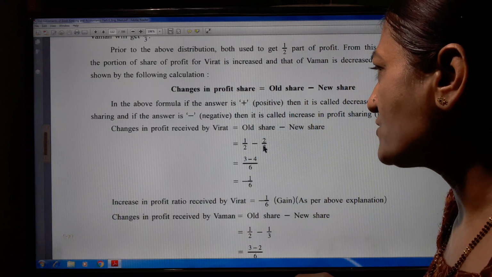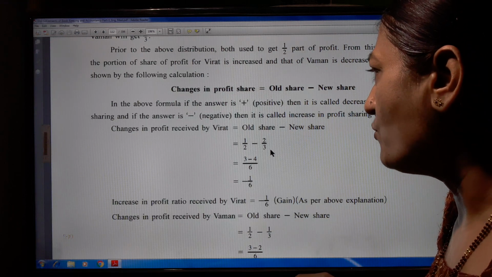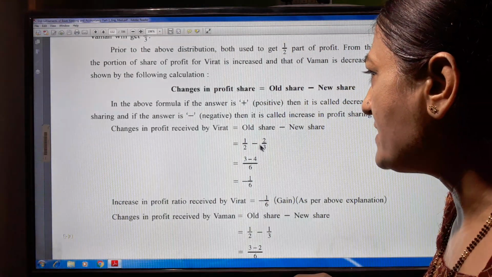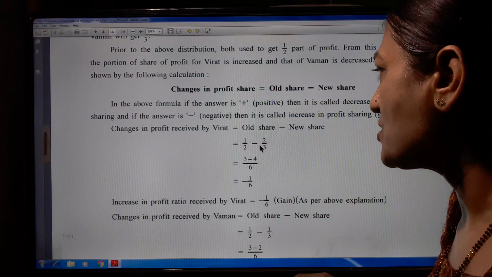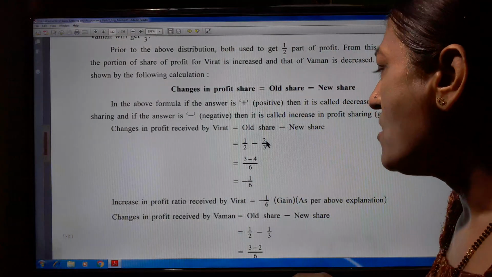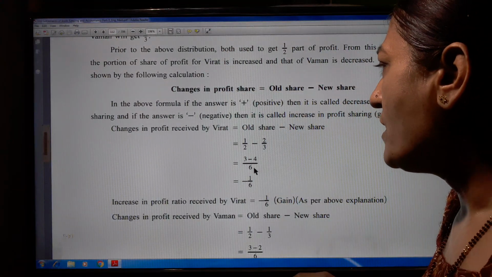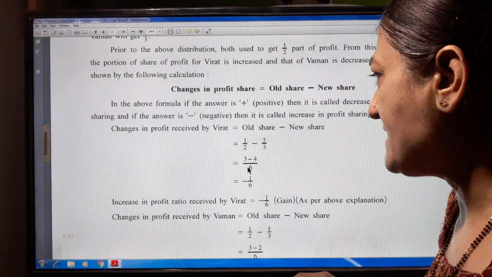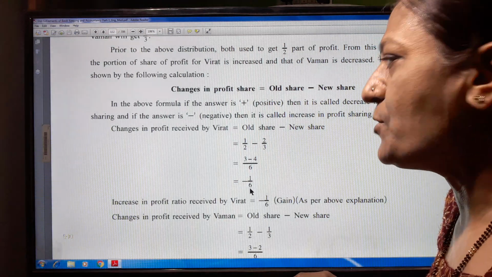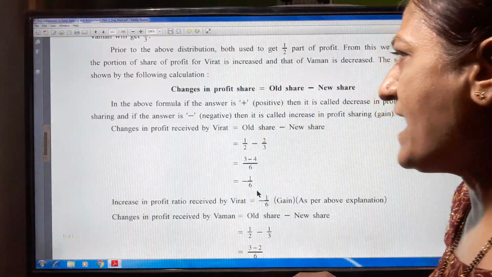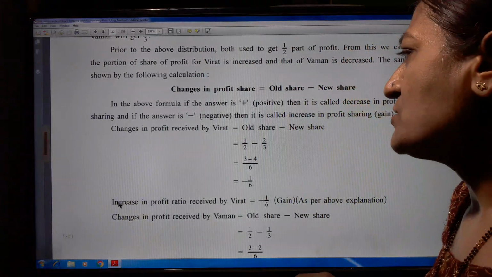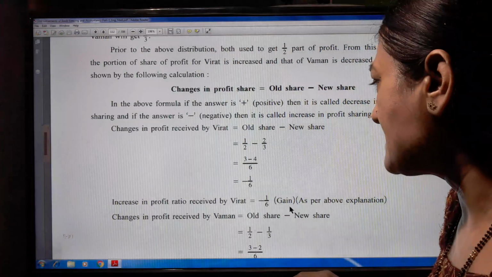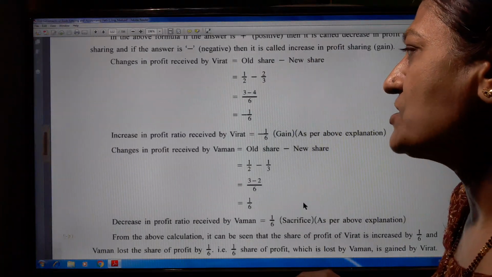And for 2/3, we multiply by 2/2, which gives 4/6. So 3 minus 4 upon 6, and we get minus 1 upon 6. Our rule is that when there is a minus sign, it is a gain. So Virat's profit share increases by 1/6, which is a gain, as per the above explanation.